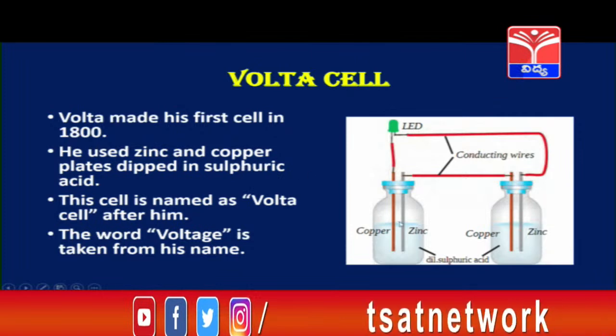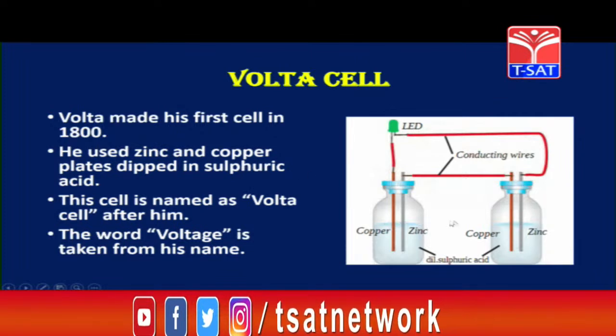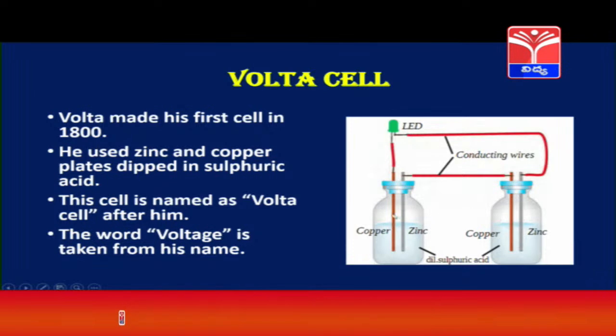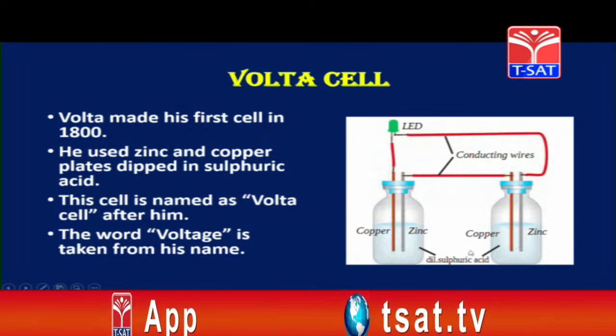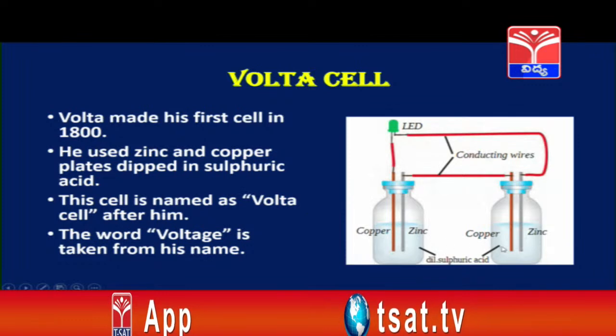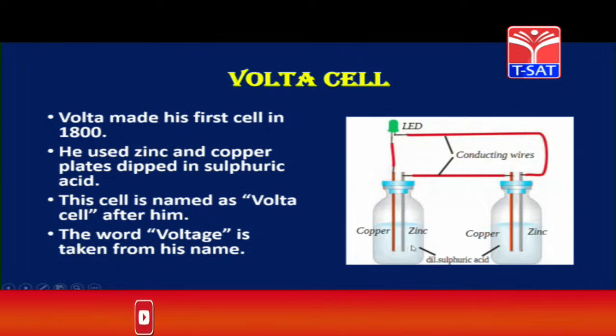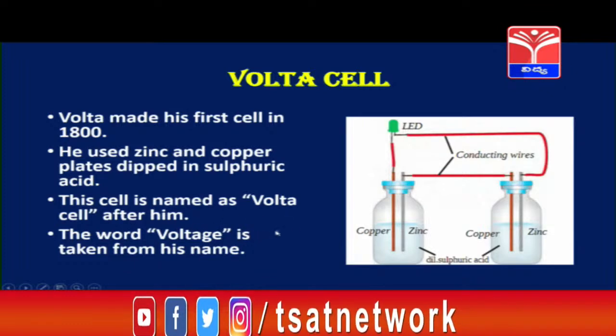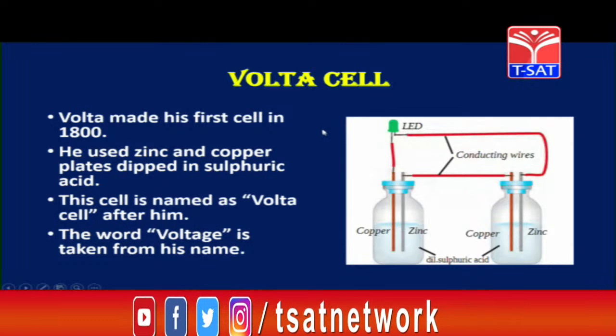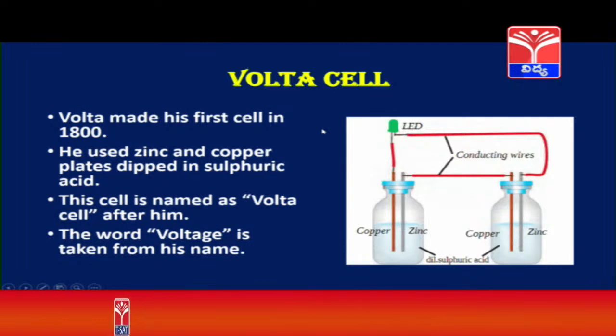He used zinc and copper plates. See here children, zinc and copper plates, and he dipped them in diluted sulfuric acid. Okay children, they were dipped in diluted sulfuric acid. This cell is named as Volta cell after him. So the name Volta cell or voltaic cell is given after Alessandro Volta because he discovered it.